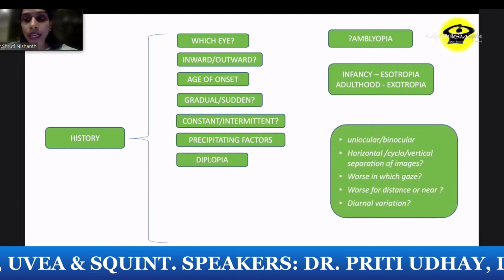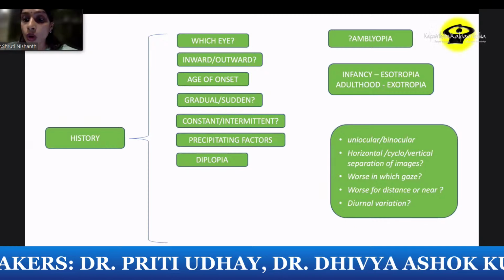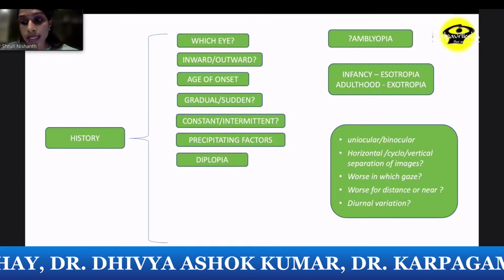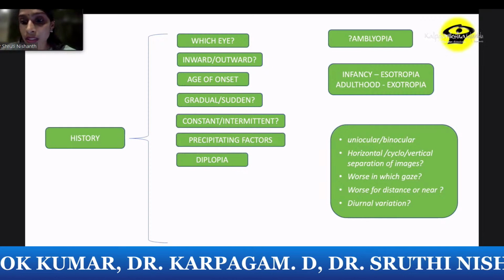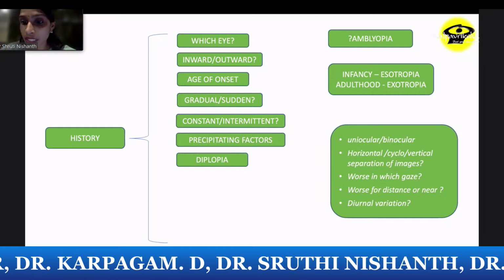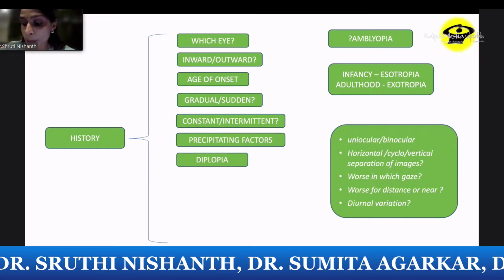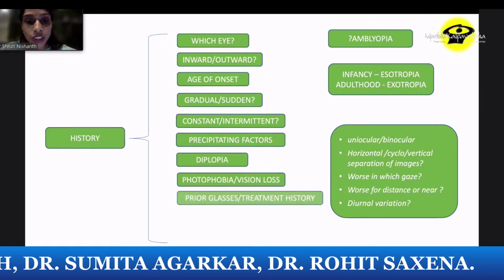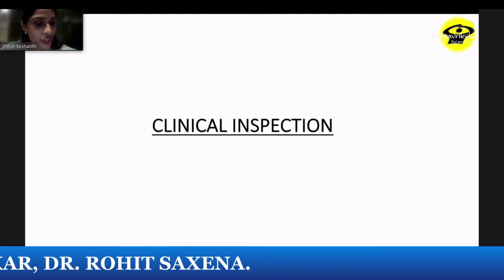Whenever there is a diplopia, I ask them to look for uniocular or binocular, whether it is a horizontal or a vertical separation of images, which gaze it worsens, whether it is worse for distance or near, and whether there is any diurnal variation. Now, these are 5 questions you have to ask for any patient with diplopia. So we have to take a note of this. Look for photophobia or any vision loss, any prior glasses or treatment history, family history, and medical history. So these are the things we look for.